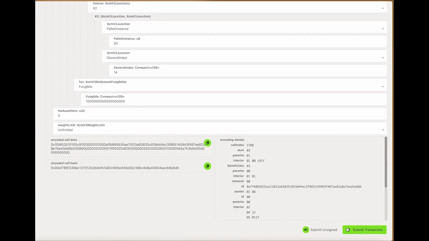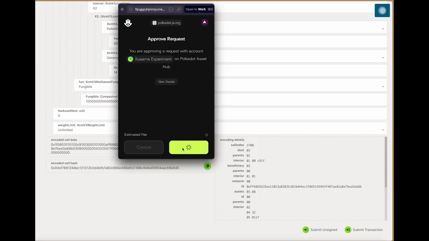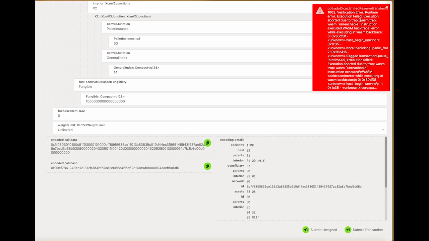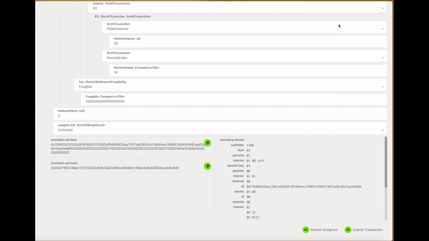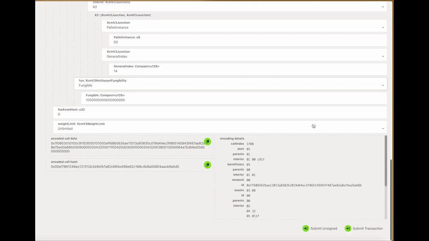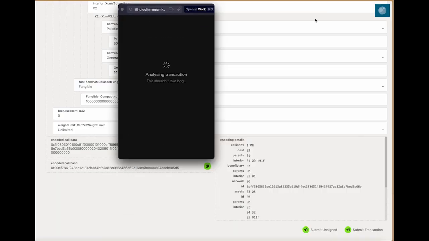All right, let's take a look. Sign and submit. See what happens. Proof. Whoops, no work key. I do not know what this means. I don't know what happened. Again, let's try and resend this. Maybe see what the error is.